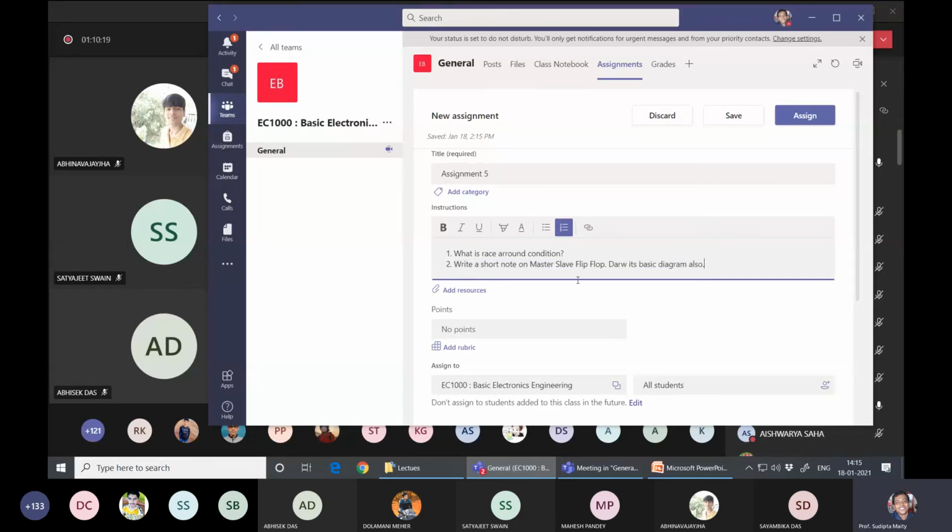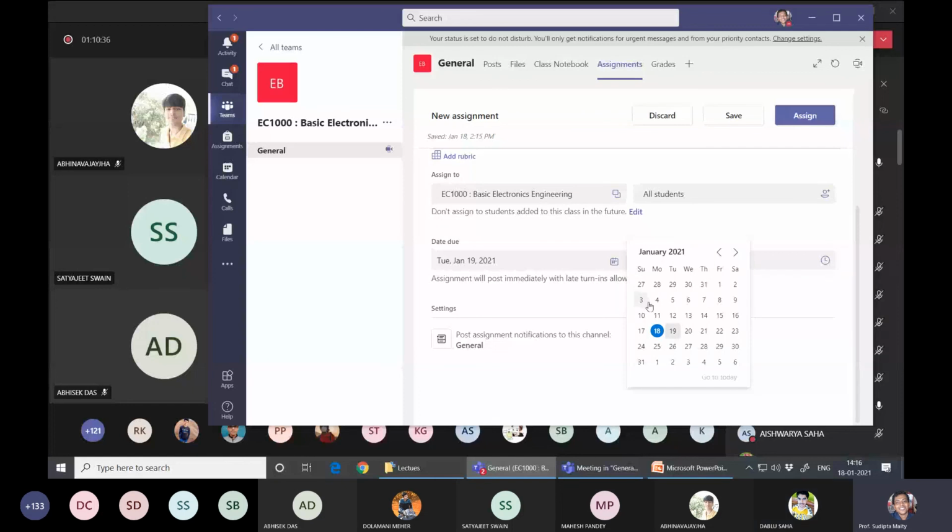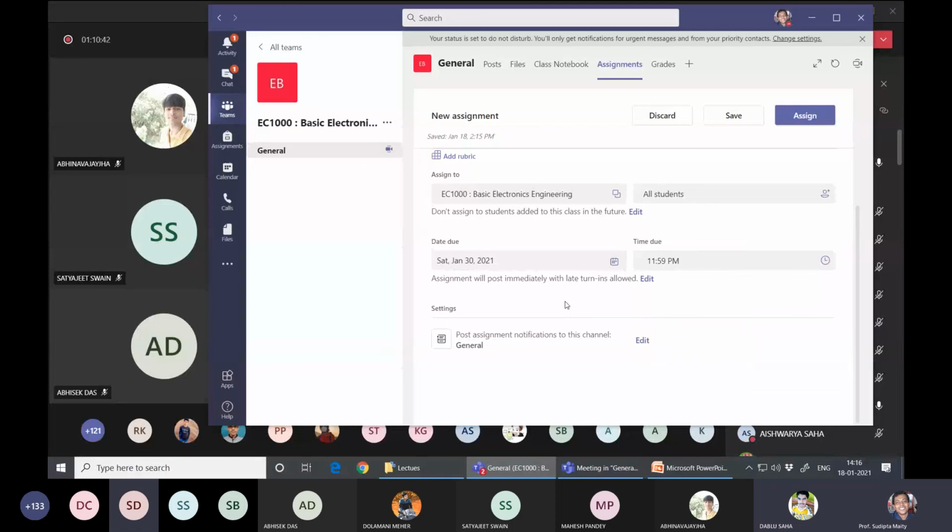So this is the assignment, and what will be the last date? It was 23rd January, so the next date should be first February. Sir, 31 January. 31 is also the exam. Sir, let us complete that assignment. Then you give this assignment on 24th, so you can take it on 31st.